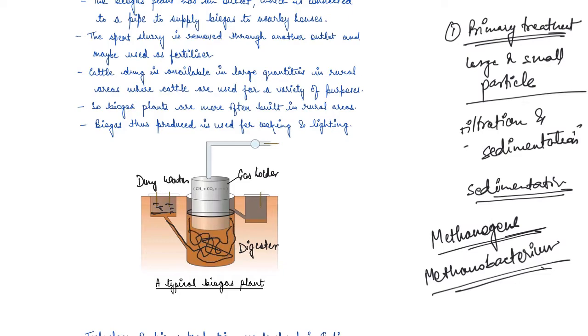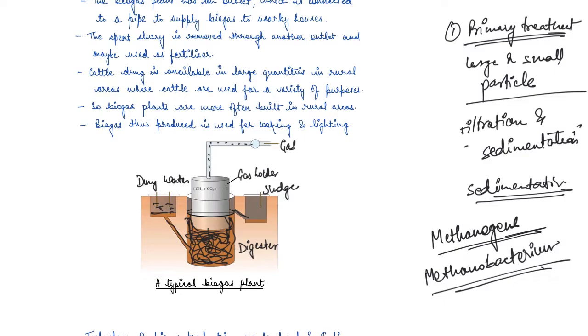Here we have the methanogens, which use this slurry and convert it into gases. The gas holder will move up and up as we produce the gas. This gas will go through this pipe, so we have this gas for use, and then the used slurry comes out as sludge in another tank, right? So this is a typical biogas plant, right?